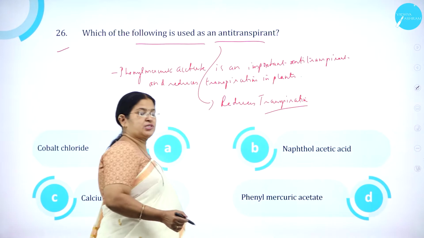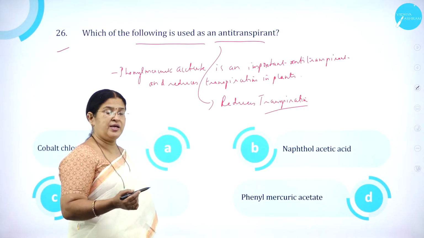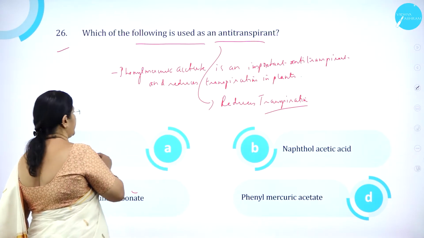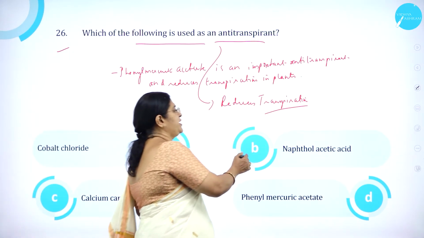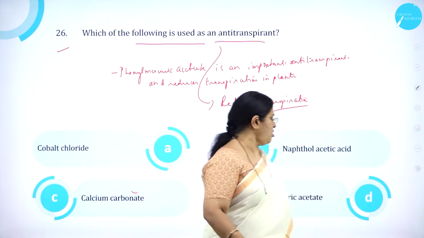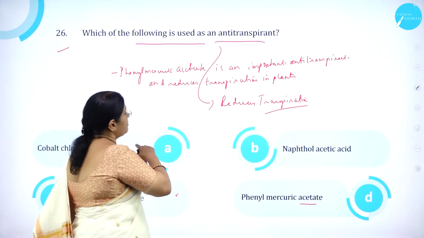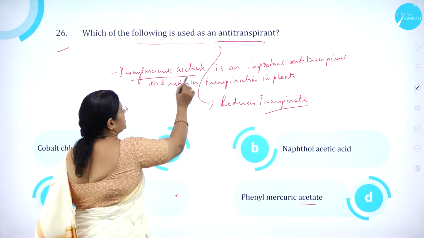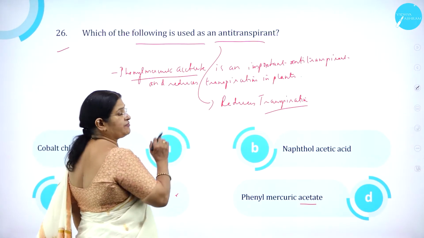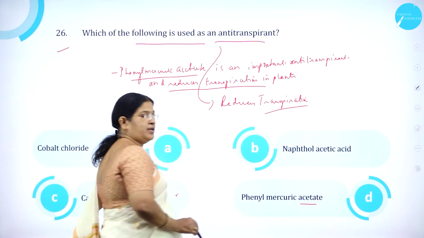We know transpiration is called a necessary evil. Plants cannot avoid transpiration, which is nothing but expulsion of water in the form of water vapor. So option A, cobalt chloride. Option B, naphthol acetic acid. Option C, calcium carbonate. Option D, phenyl mercuric acetate. Among the four, phenyl mercuric acetate is called an anti-transpirant. Why? Because it is a very important anti-transpirant which reduces transpiration in plants.